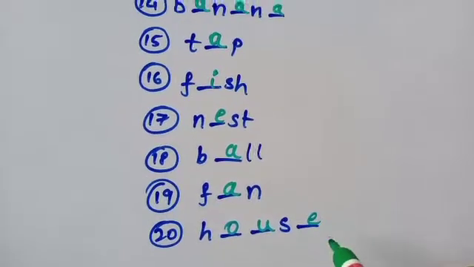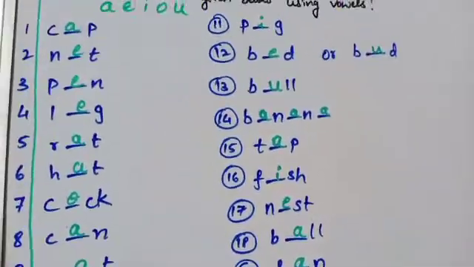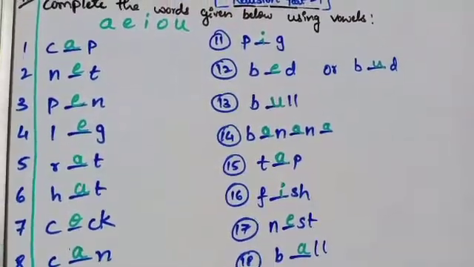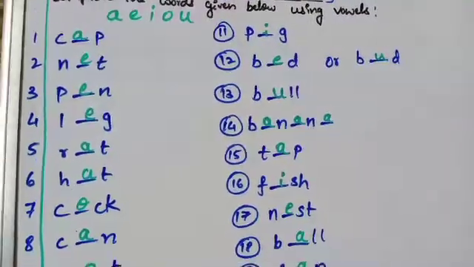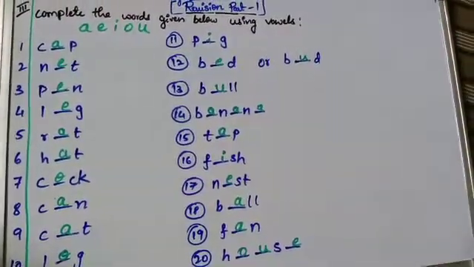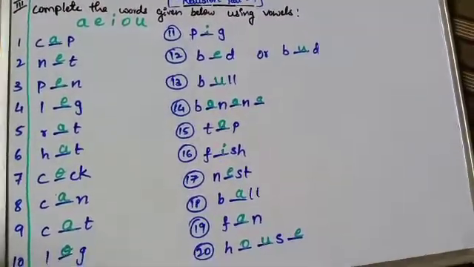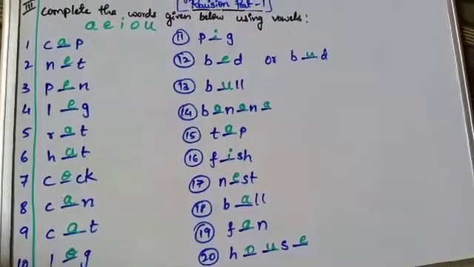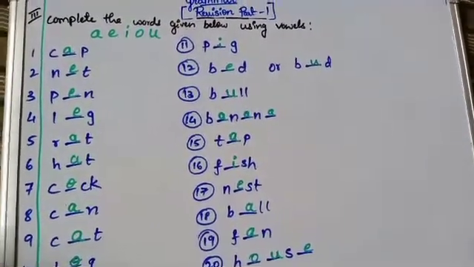The last one, H-O-U-S-E, house. So here we have filled these words by using vowels. Okay, so this is very important. You have to use the vowels and complete the given words. Now let's move to the next part.